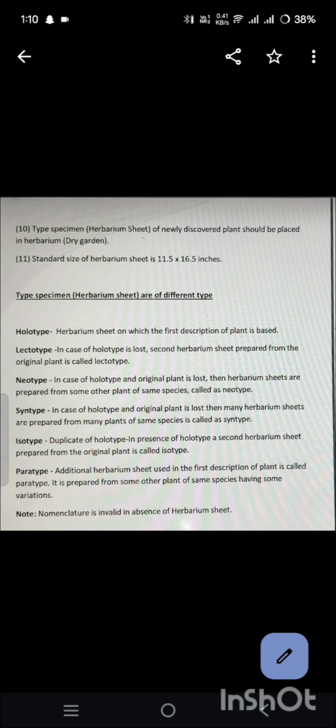ICBN, the full form is International Code of Botanical Nomenclature. ICNB, International Code of Nomenclature of Bacteria. ICVN, International Code of Viral Nomenclature. ICNCP, International Code of Nomenclature for Cultivated Plants.